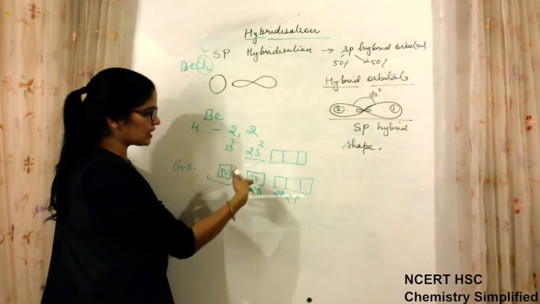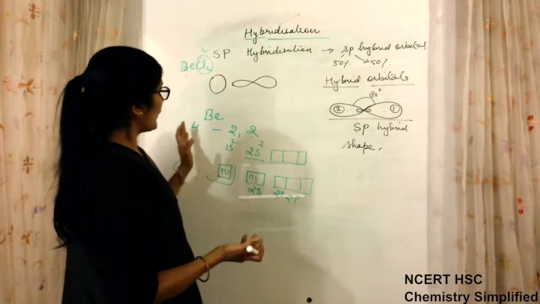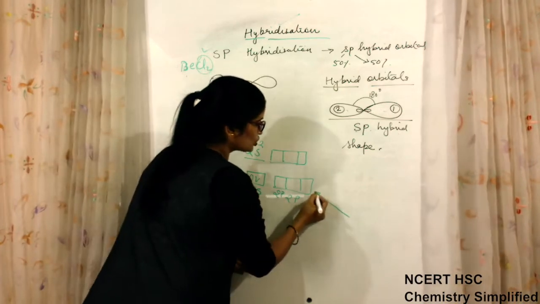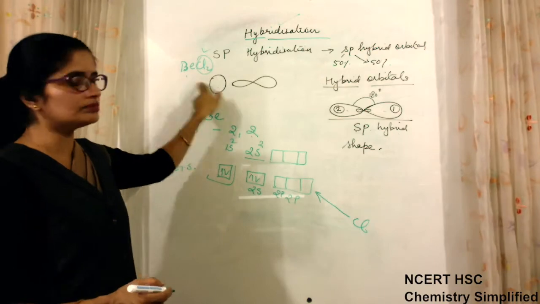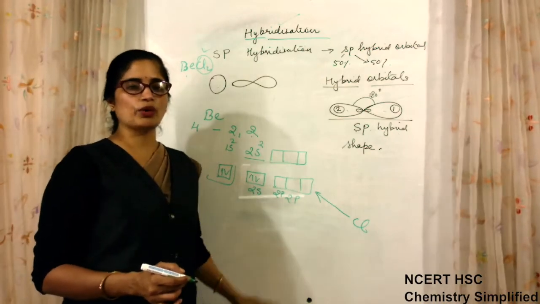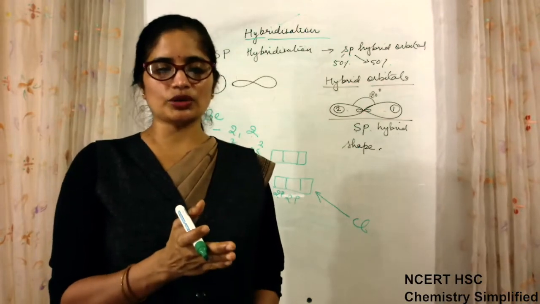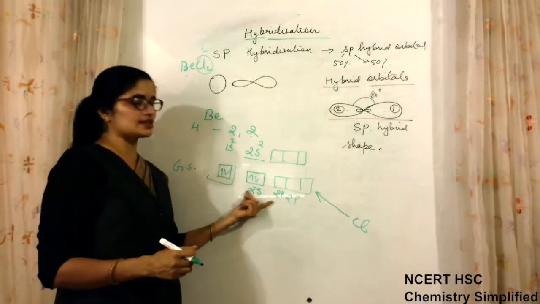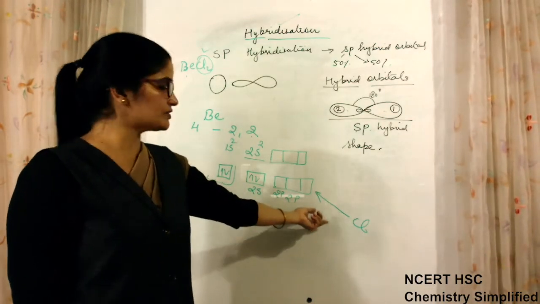It will absorb some energy, and where will that energy come from? When an atom is approached by some other atom, here chlorine approaching to make a bond, the energy required for this process is supplied by the incoming atoms.